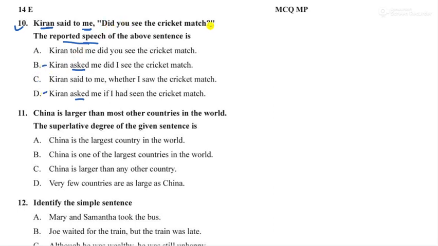Now this is a yes or no type of question, correct? So whenever you get a yes or no type of question, did you see the cricket match, means what? Either she can say yes or no. For that you always have to use if. Remember this. So for this our option is D. Kiran asked me if I had seen the cricket match. Correct? And also see one more thing. The tense will change. See will become seen. Right? Here it's same. So this can't be the right choice. Moving to the next question.